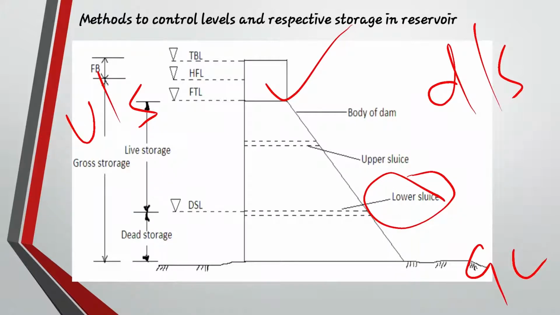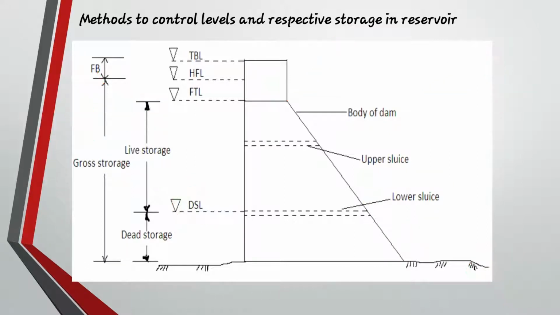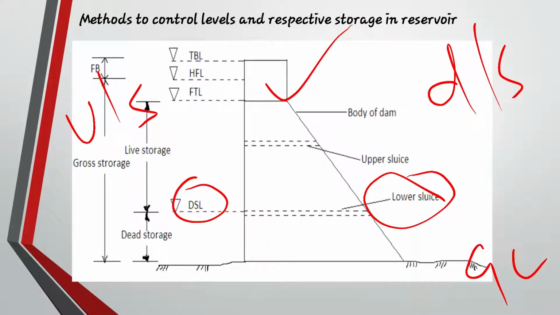This is the water between the surface and the DSL, that is the dead storage level. That water should always be there in the DSL, the dead storage level, and this water should always be preserved. It should not be used. So this is dead storage and it is not used for any purposes.